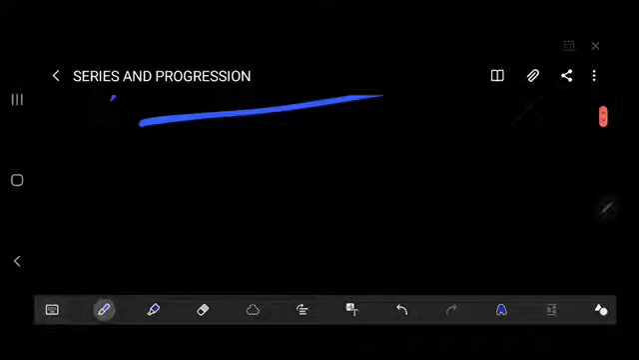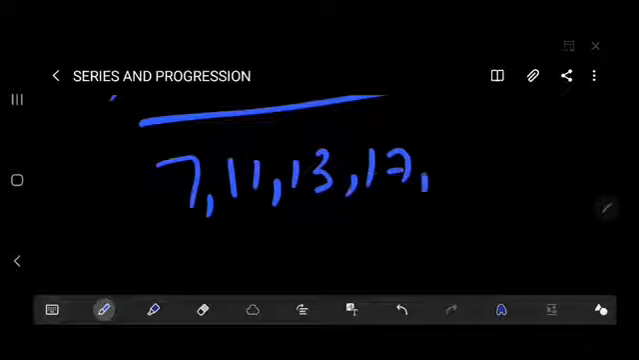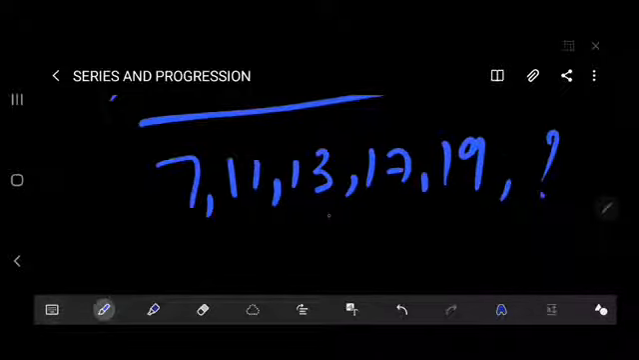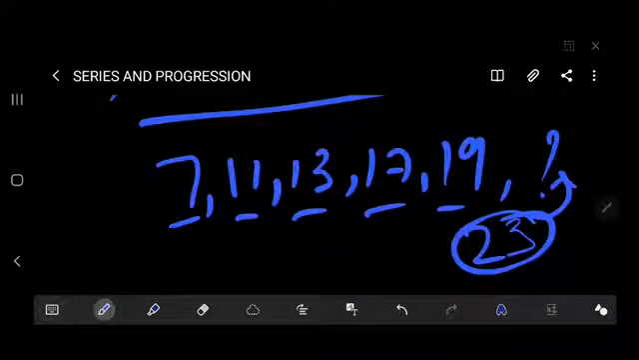If you get a question like: find the next term from this series, 7, 11, 13, 17, 19, thereafter question mark. Here 7 is a prime number, 11 is a prime number, 13, 17, 19 are prime numbers. So definitely the next term will be a prime number. The next prime number will be 23. So the answer is 23.